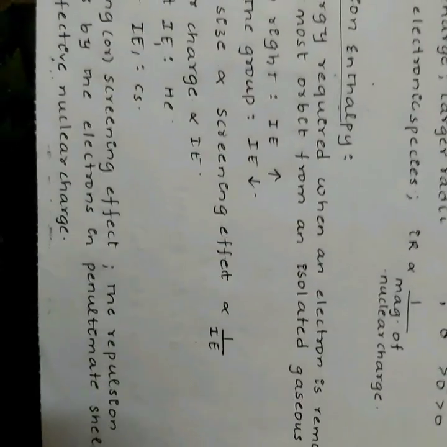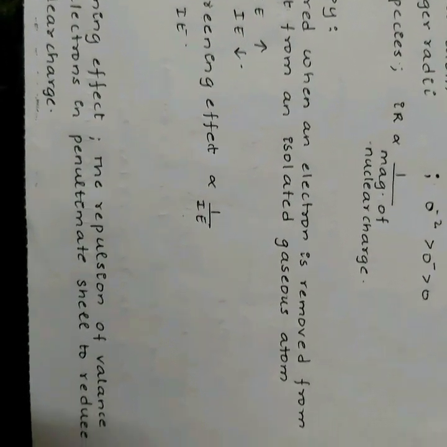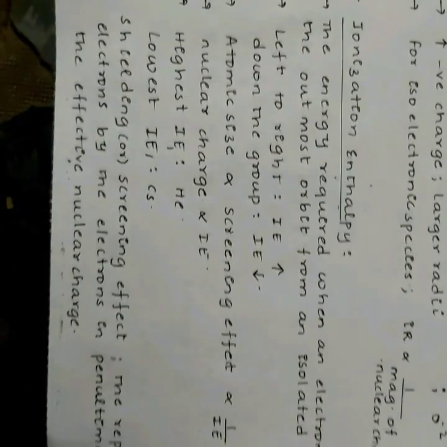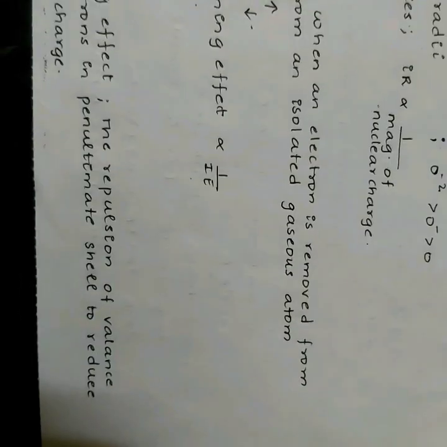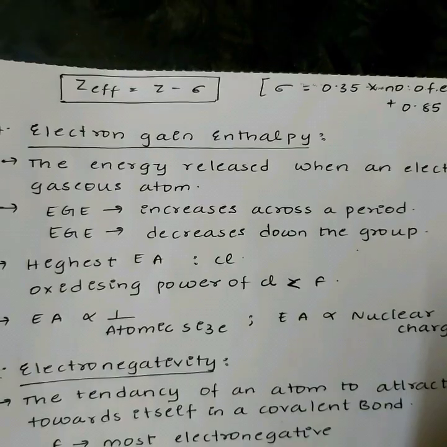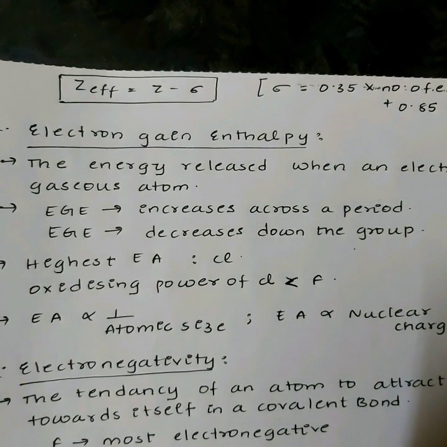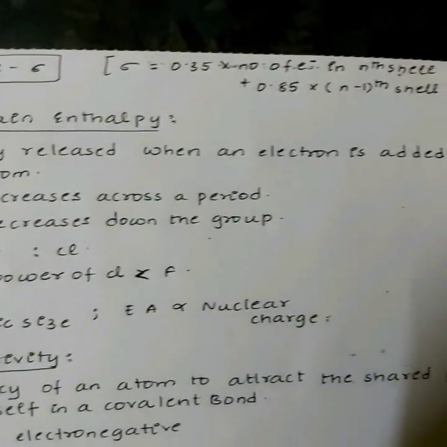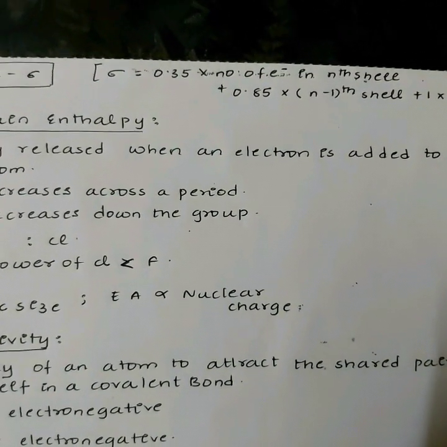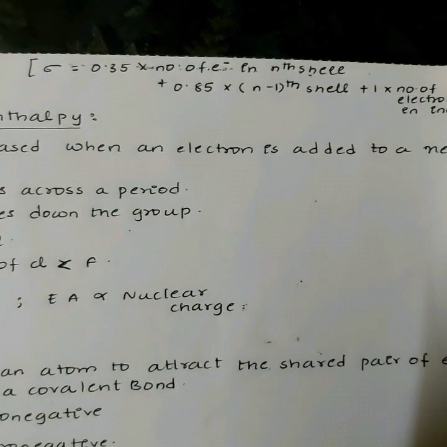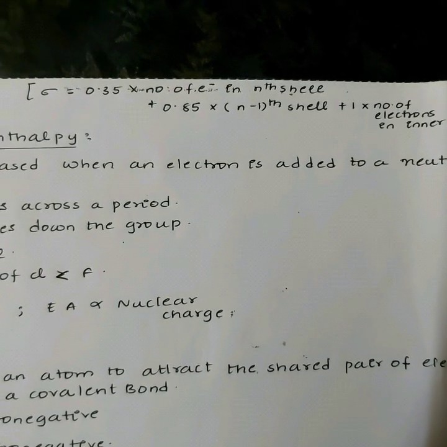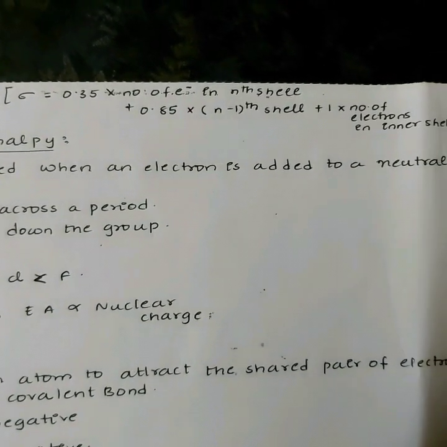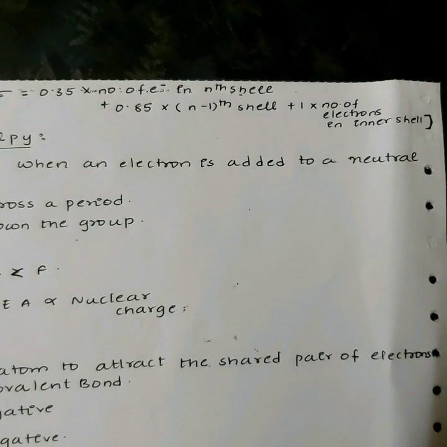Shielding or screening effect. It is the repulsion of valence electrons by the electrons in the penultimate shell, which reduces the effect of nuclear charge. The screening effect is given by Z effective = Z - sigma, where sigma is 0.35 into the number of electrons in the nth shell, plus 0.85 into the number of electrons in the (n-1)th shell, plus 1 into the number of electrons in the inner shells.